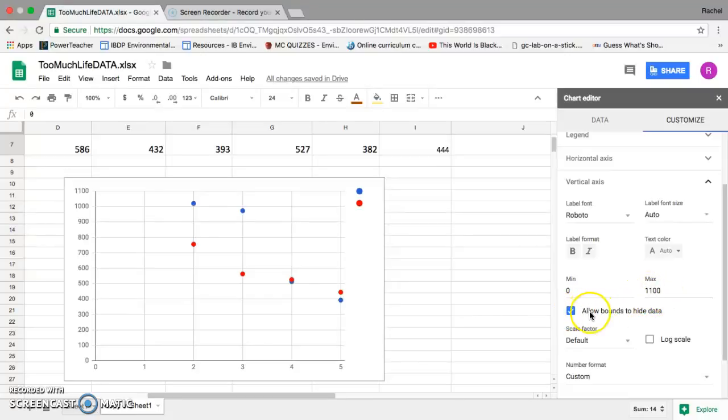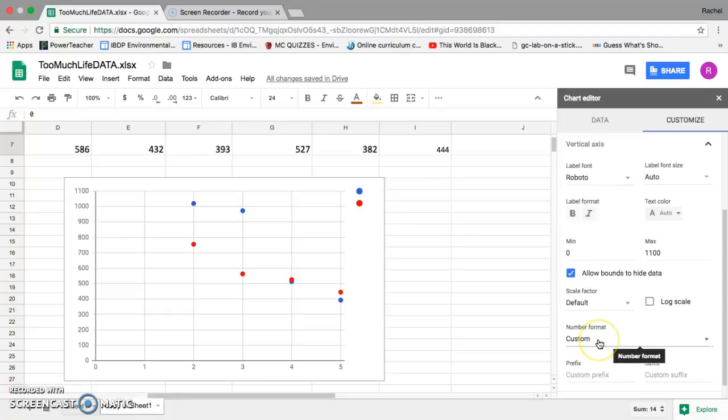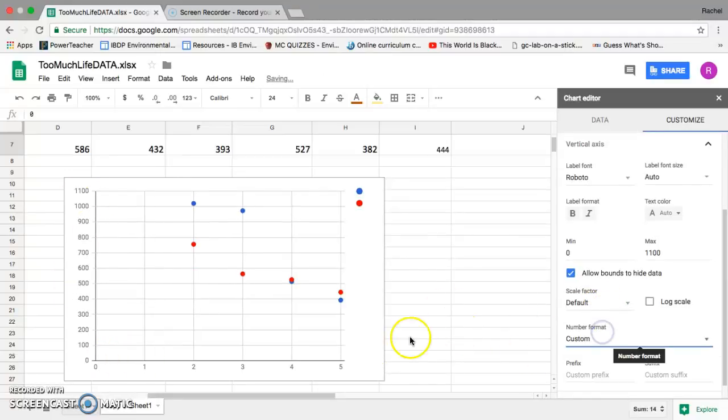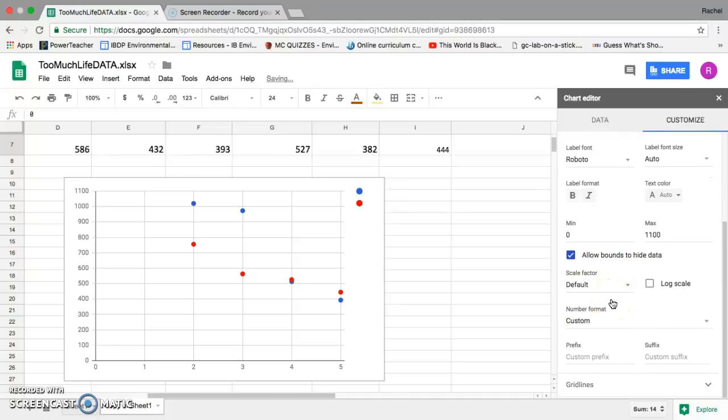You have to have this clicked, so it says allow bounds to hide data, so that infinity point isn't on there. And then for the number format, instead of from data, because if I have from data, then I have this. I don't want that. I want it to be custom, so that I'm just getting regular numbers along the side. So perfect. Whoops, no. See, that's what happens when you click off. So now I've got this information.